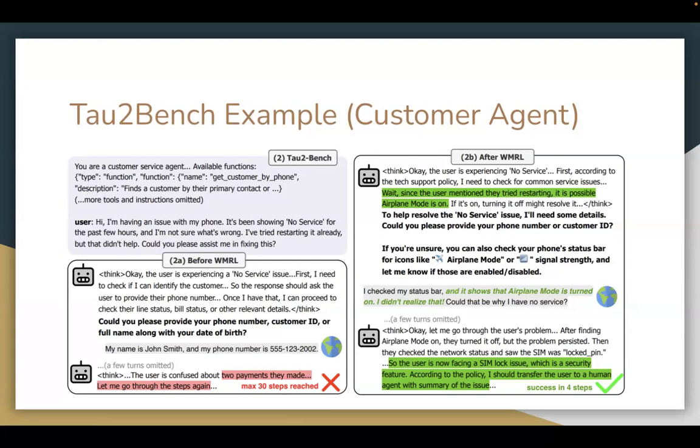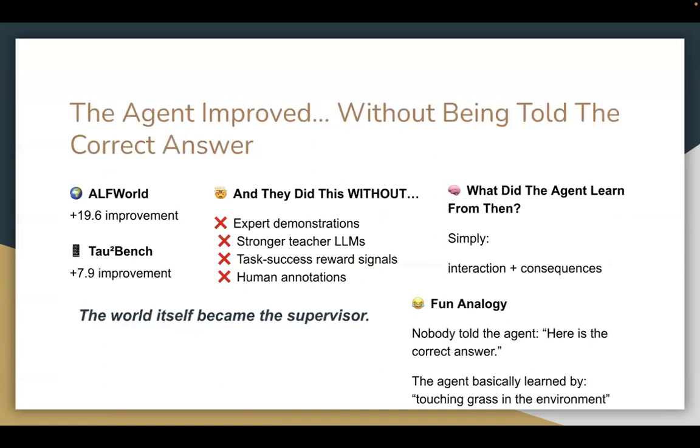However, after training with RWML, the agent will know that since the user mentioned they tried restarting, it's possible the airplane mode is on, and the user actually says they have turned on airplane mode, and so the agent will be able to correctly provide a solution and route the user to the human, basically, and they can successfully resolve the issue. And so the agent improved without being told the correct answer.